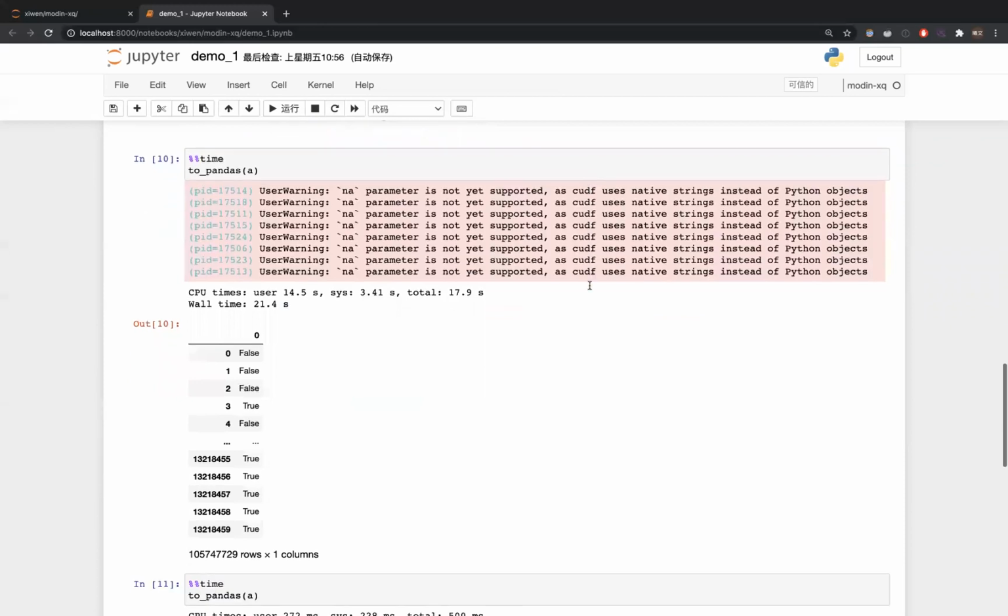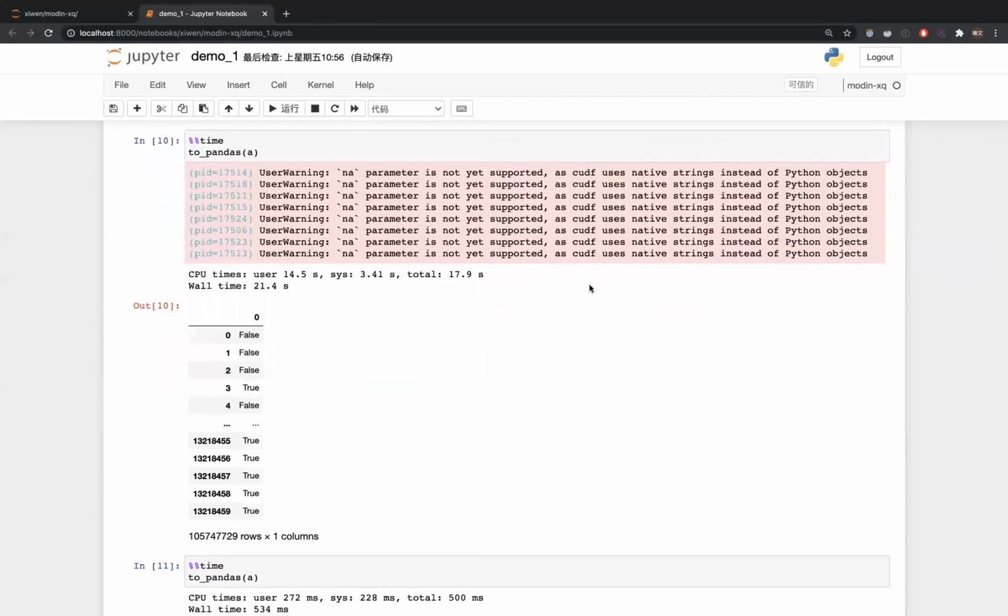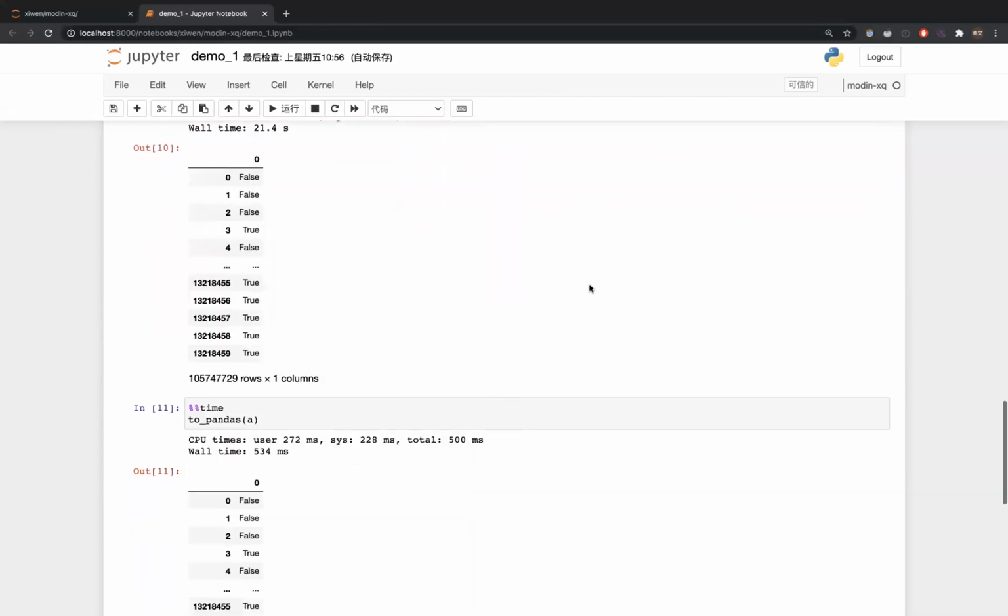And we also print the results. The next time we want to visualize these results, the latency is really small. It's only 500 milliseconds because these nodes are already materialized, right?